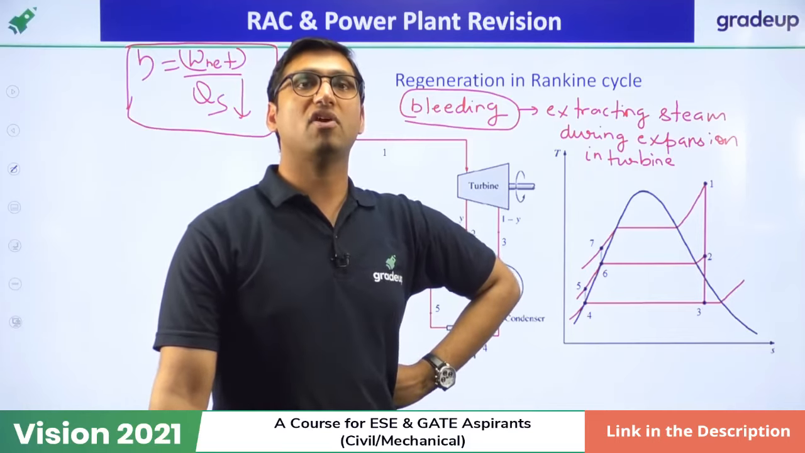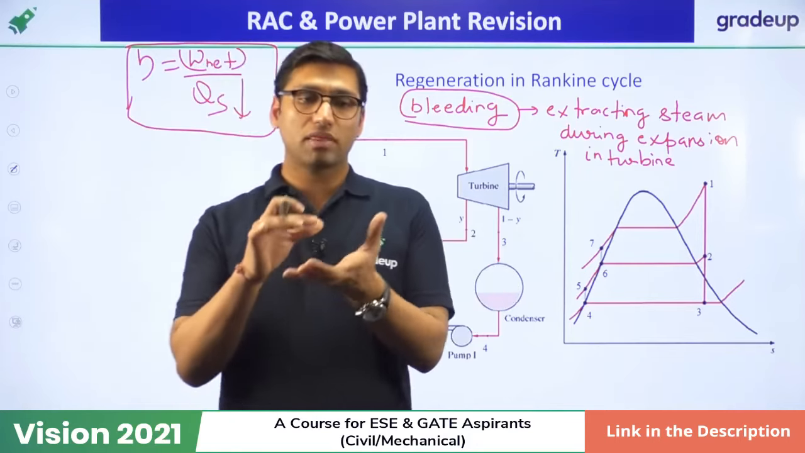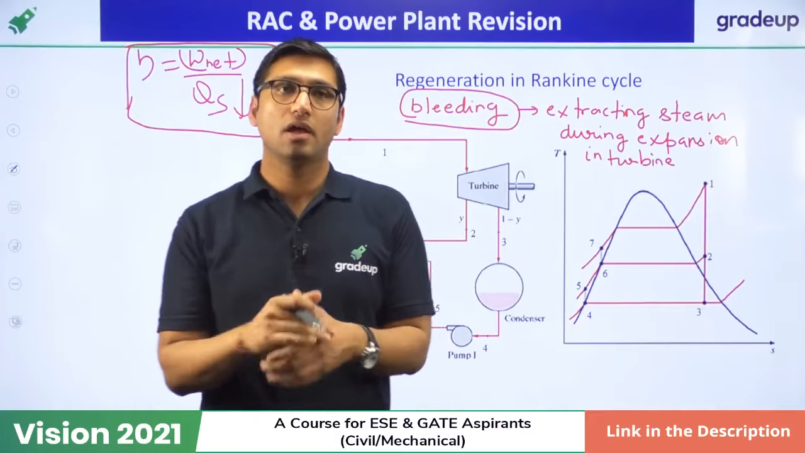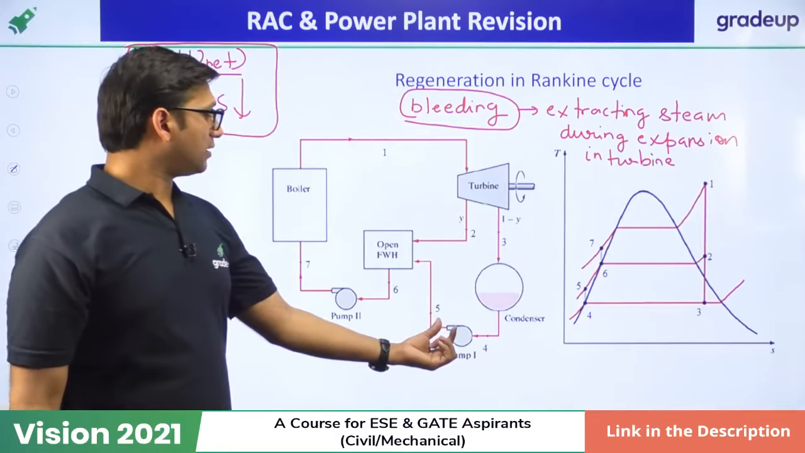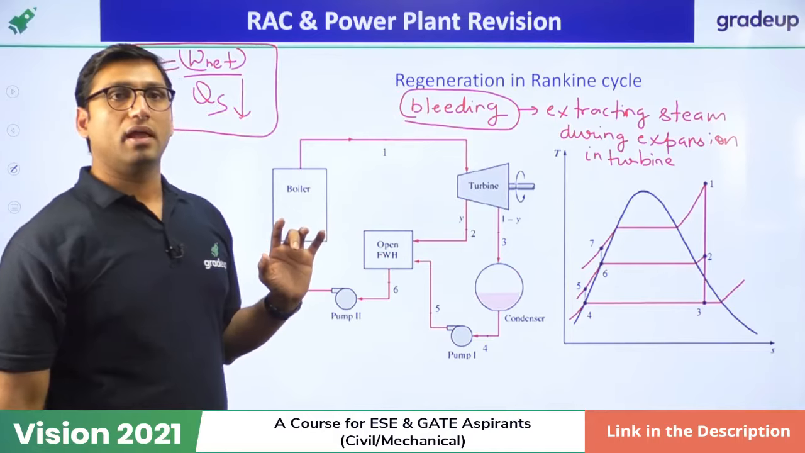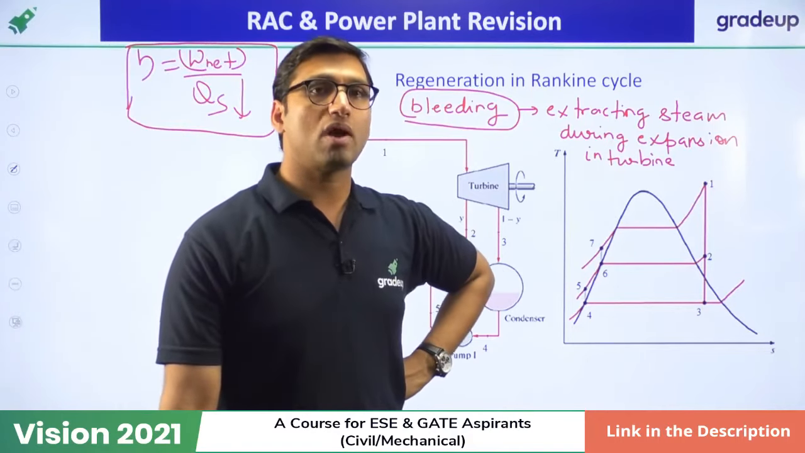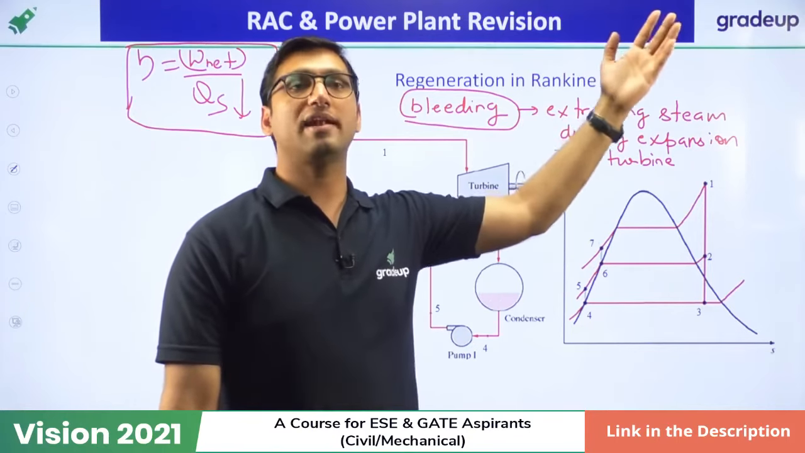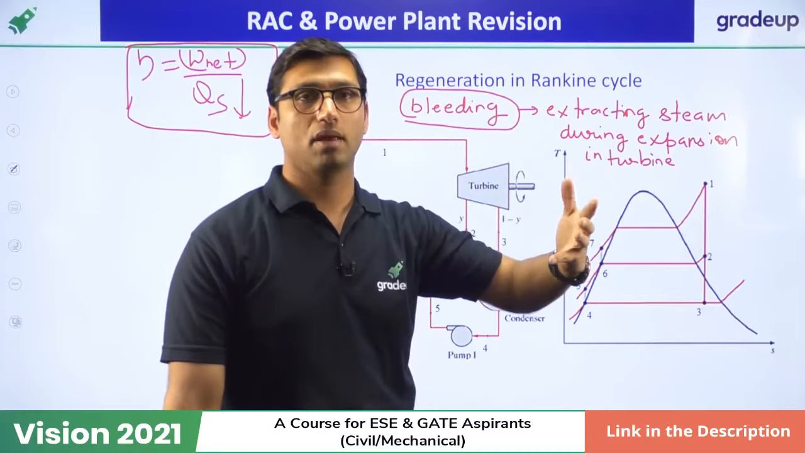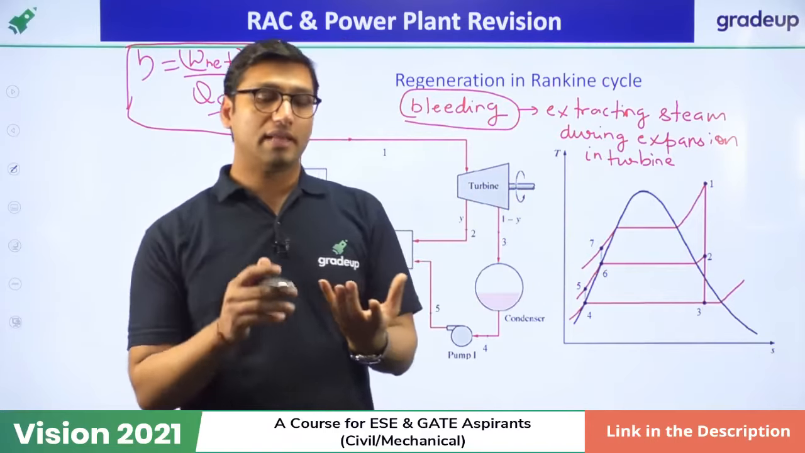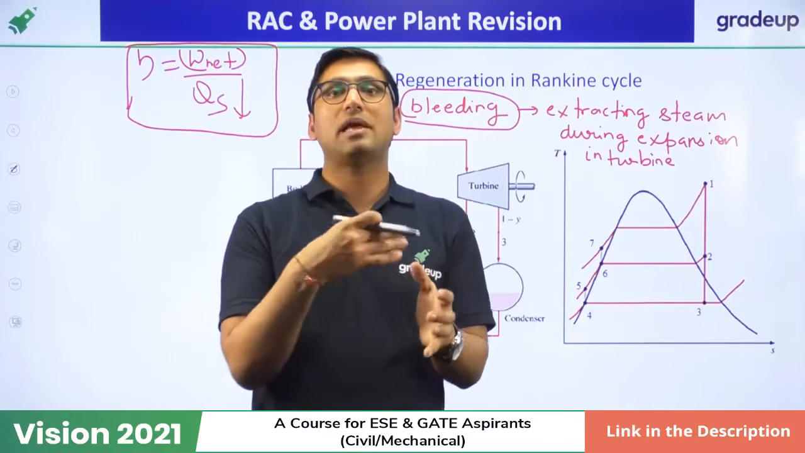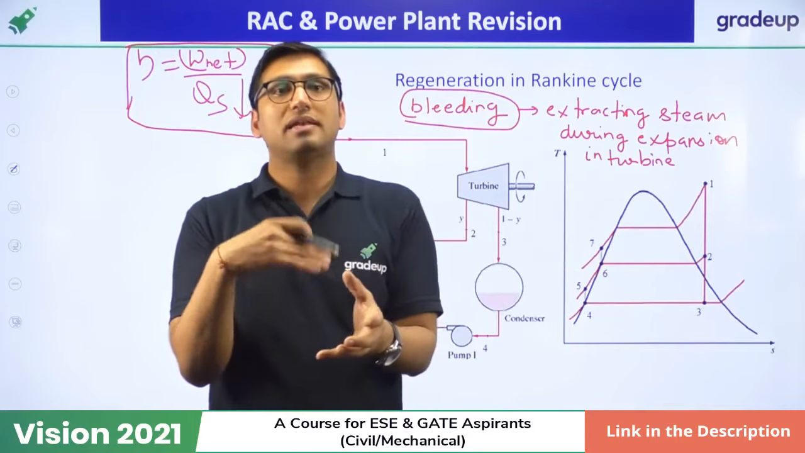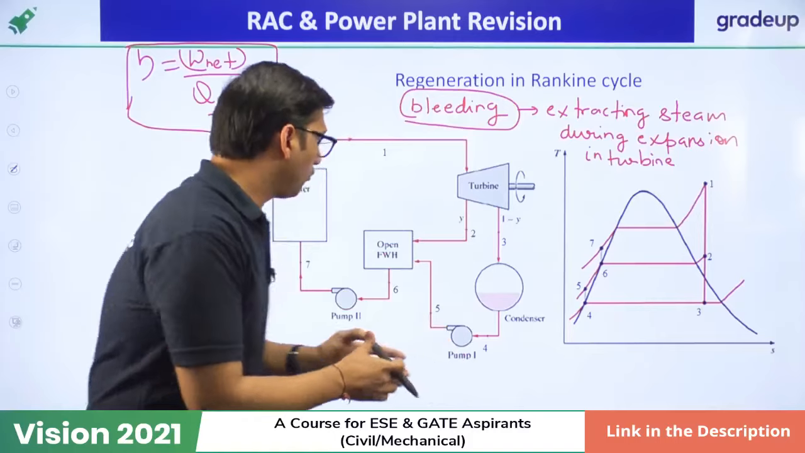What is a feed water heater? A feed water heater is a heat exchanger in which we supply the feed water. The feed water will not directly go from the pump into the boiler. Normally, the pump will directly send the water to the boiler. The boiler has to increase the temperature of the feed water from 20 degrees Celsius to 100 degrees Celsius or more so that it can be converted into steam. But imagine if the feed water is already at 50 degrees Celsius, then less heat has to be supplied by the boiler. So the temperature of the feed water is increased with the help of a feed water heater.